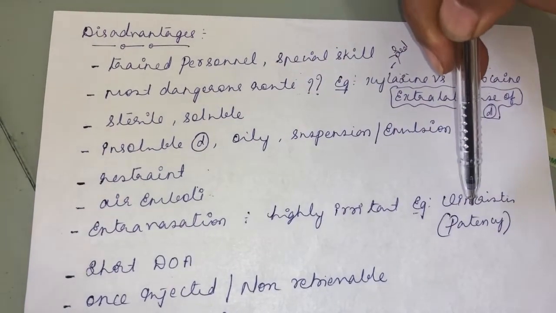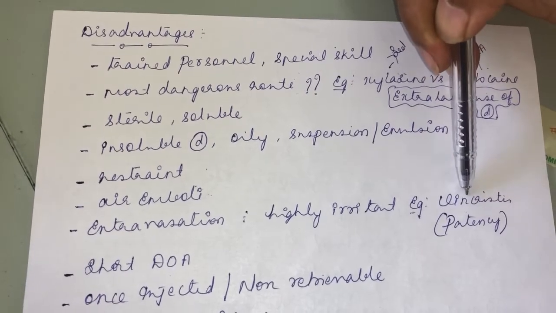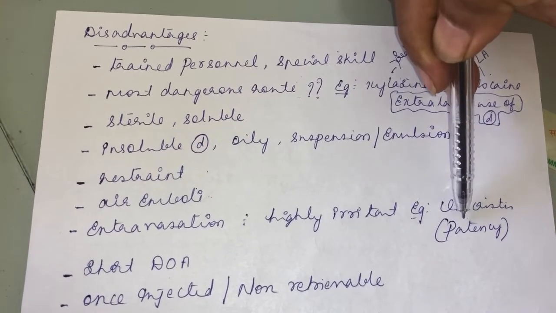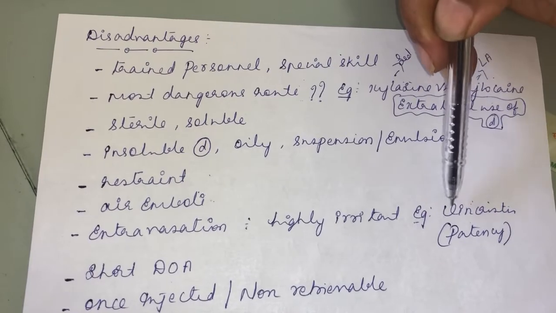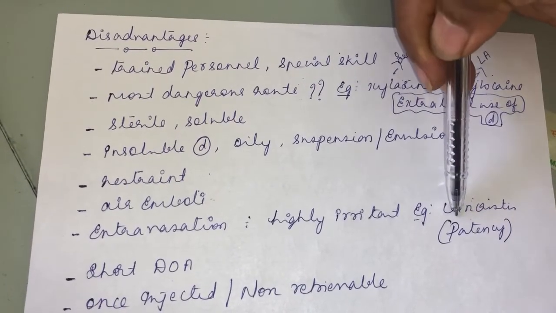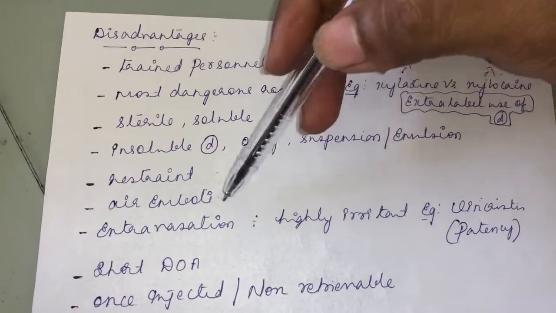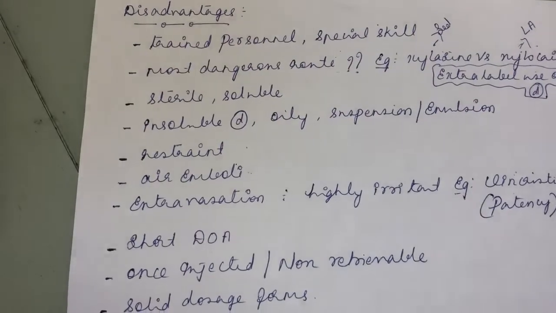For example, vincristine is a highly irritating solution, an anti-cancer agent given to treat transmissible venereal tumor. If it accidentally leaks outside into the neighboring tissue, it might lead to tissue necrosis. So that is also one of the disadvantages. And short duration of action.